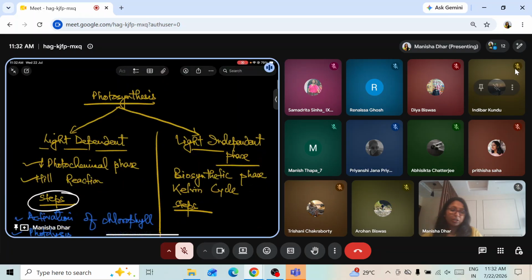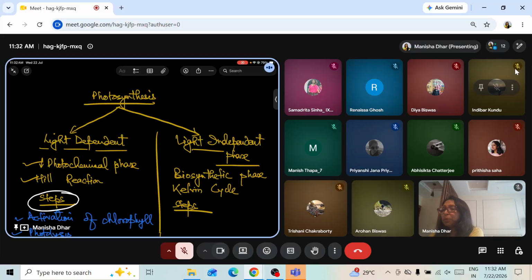Followed by this, we will carry on with the process of photosynthesis. In between, we have the potassium ion concentration theory that we'll talk about later on. Okay, now focusing on the process of photosynthesis. We already talked about the fact that it occurs in the mesophyll cells between the palisade and the spongy cells. Please write down this one.